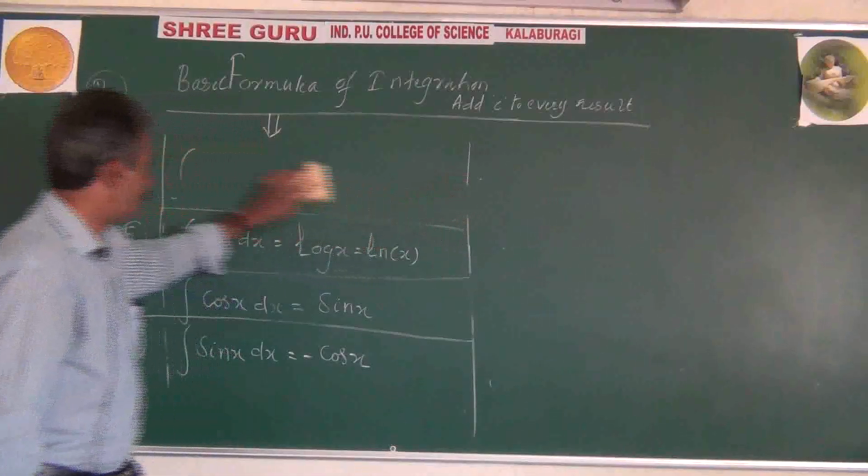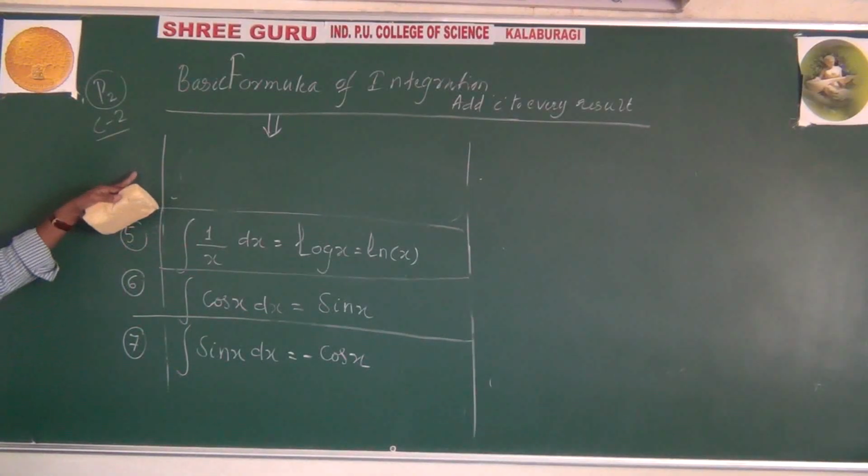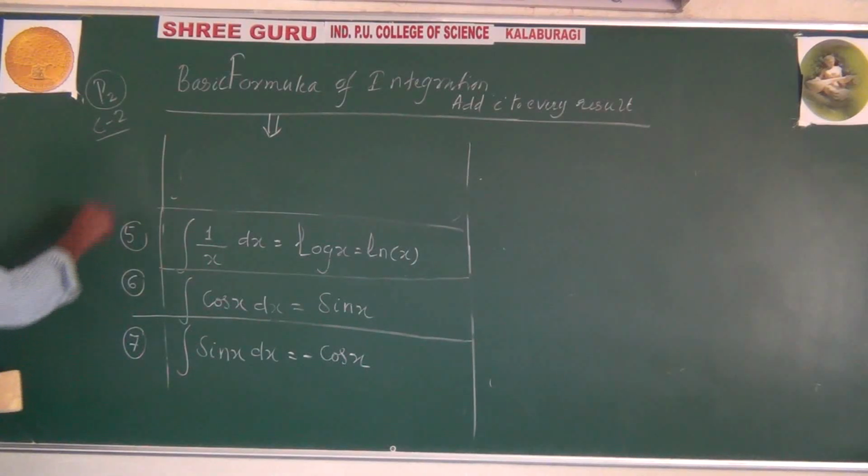Next, the 8th formula. You go on maintaining the number of formulas. I may write, or may not write, 8, 9, 10, 11, 12, 13. You go on writing. 8th formula.